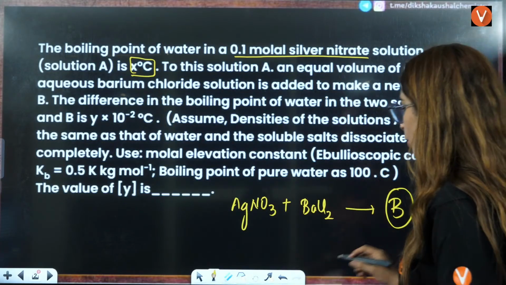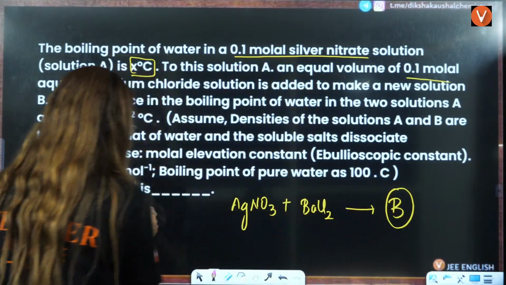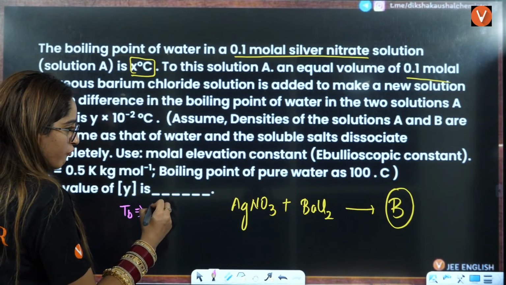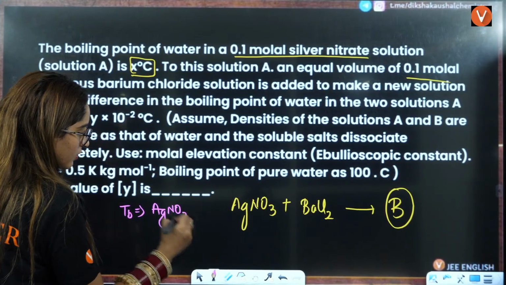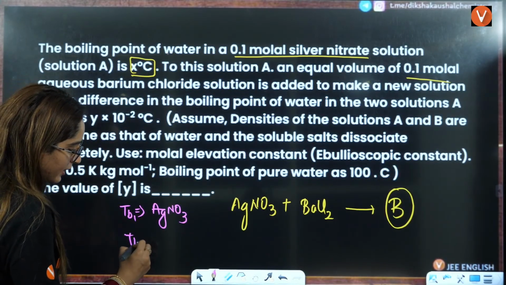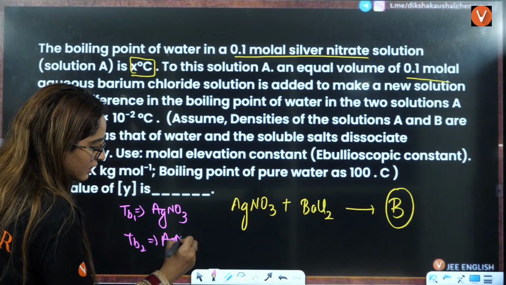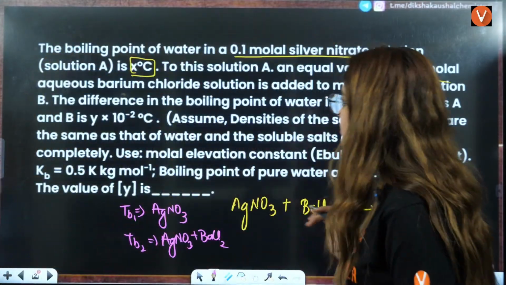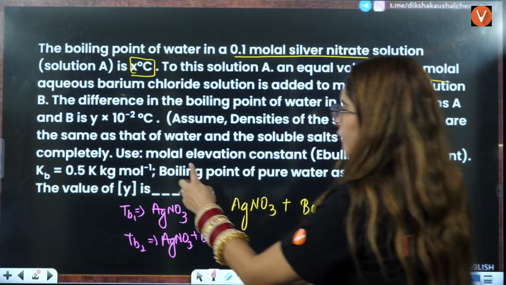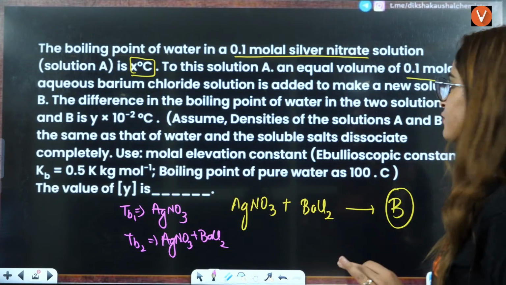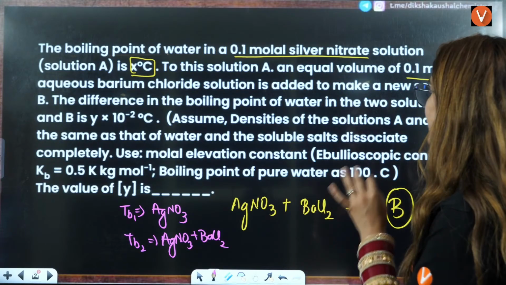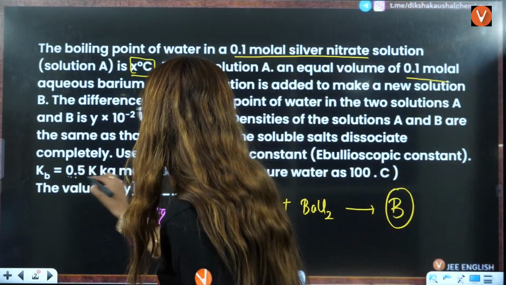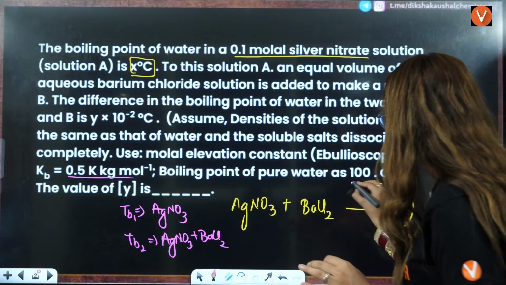The difference in the boiling points: the initial boiling point you have to calculate for AgNO3, TB1. Then TB2 you have to calculate for AgNO3 plus BaCl2. First, try to understand what the language is saying, and they are asking you to take the difference of them. Assume the densities of solutions A and B are the same as water, and the soluble salt dissociates completely. Use the molal elevation constant Kb. The boiling point of pure water is 100 degrees Celsius.